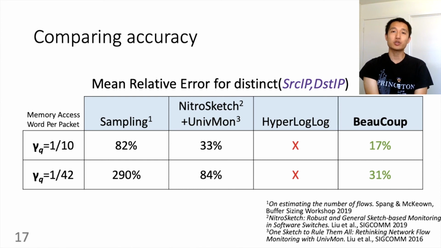Or, if we interpret the result the other way around, we use 4 times to 10 times fewer memory accesses to achieve the same accuracy as NitroSketch UnivMon, meaning that we can run 4 times to 10 times more queries simultaneously under the same accuracy requirement.